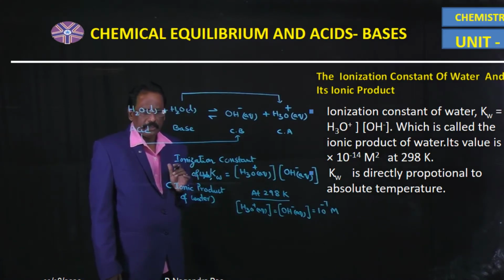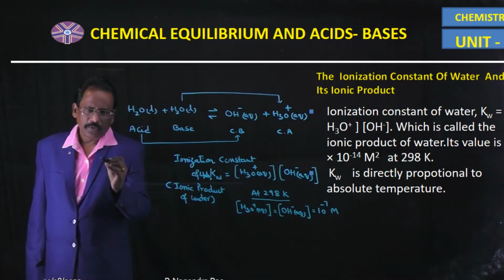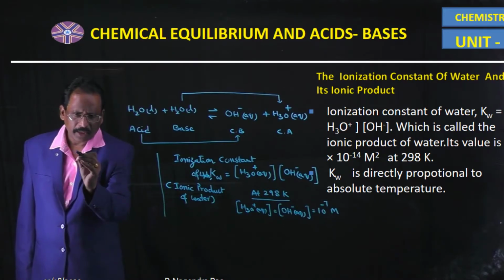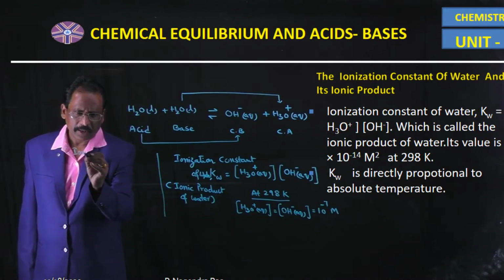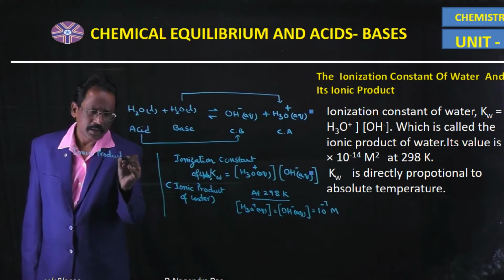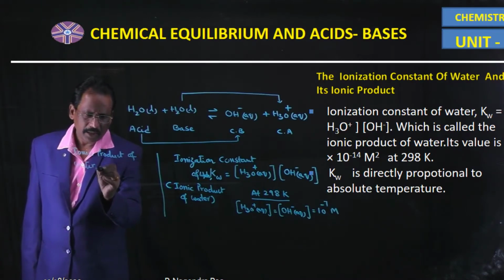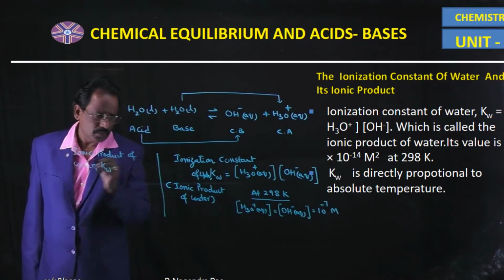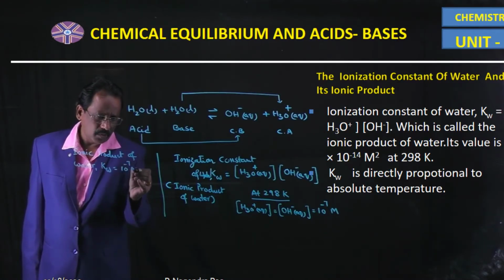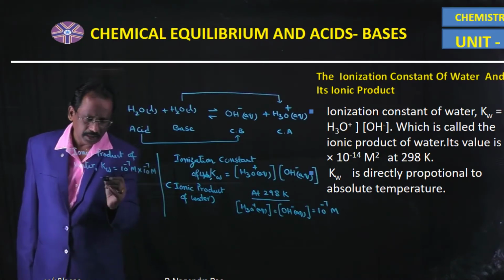Therefore, the ionic product of water, Kw, is equal to 10 power minus 7 molarity into 10 power minus 7 molarity.